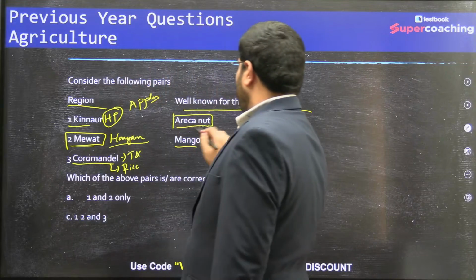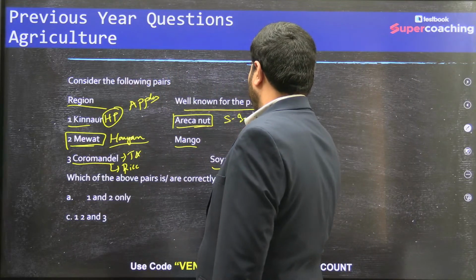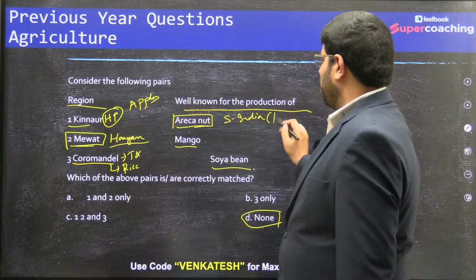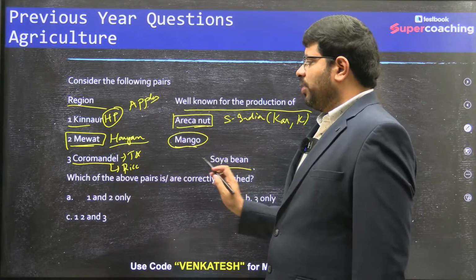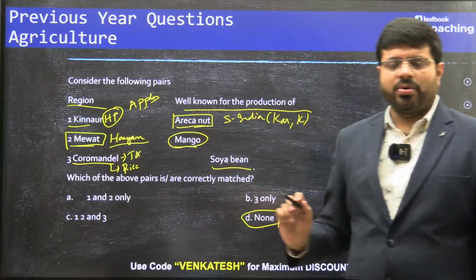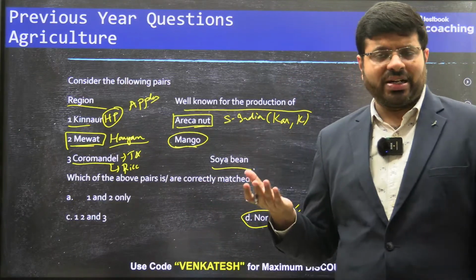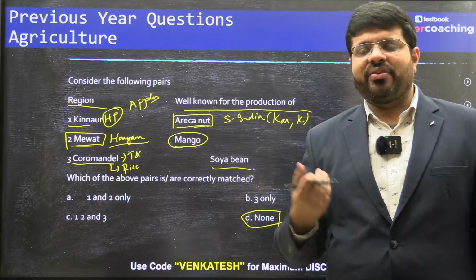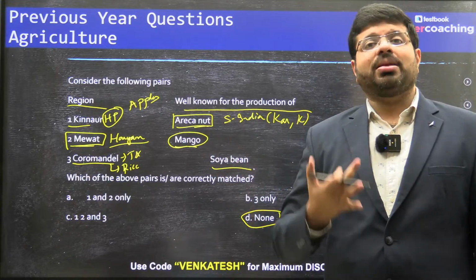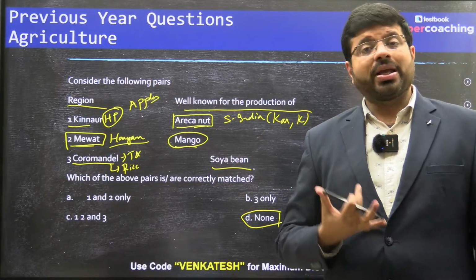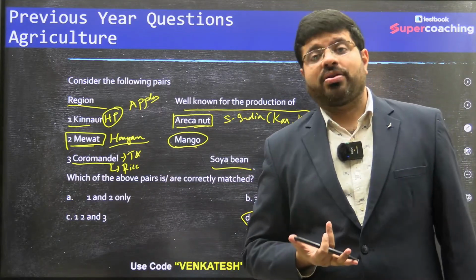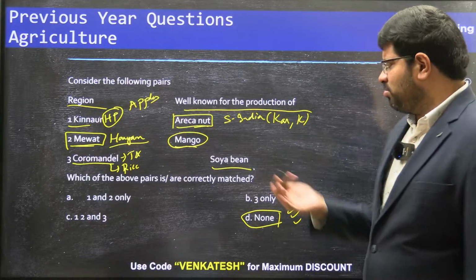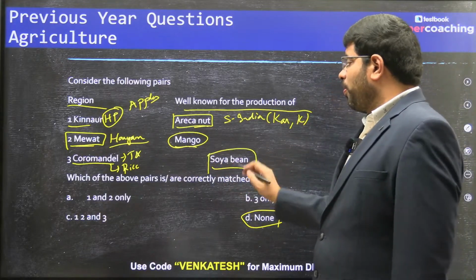Erkanet, popular in South India. Production in Karnataka, Kerala and all. Mango, definitely Mewat is not the thing. Mango, you have a variety of states in India which are known for mangoes. Ratnagiri mangoes, okay. The Banginpalli mangoes of Andhra and Telangana. The Alfonso mangoes of Kerala. So many varieties. The soybean, popular in Maharashtra.